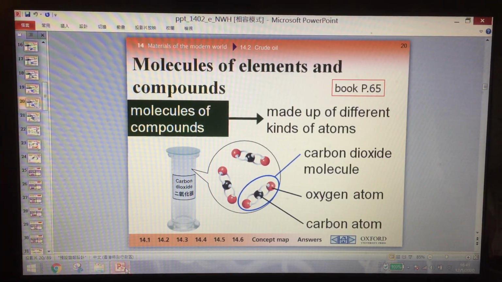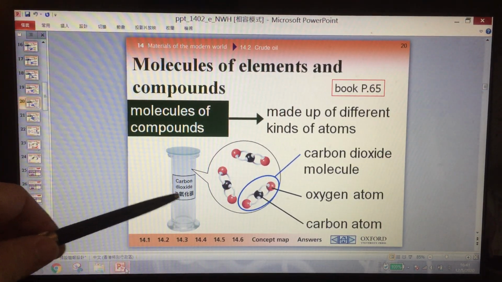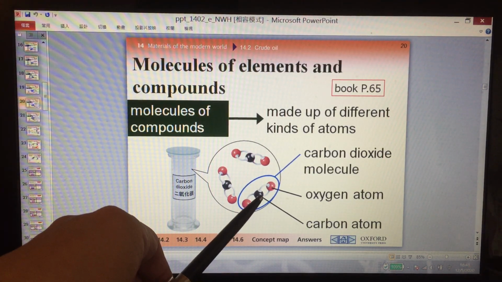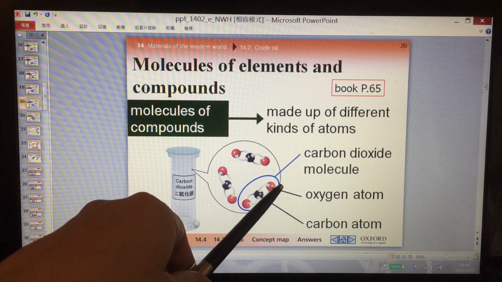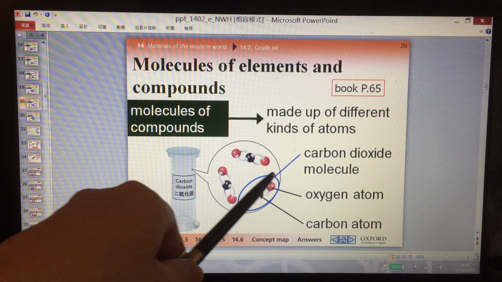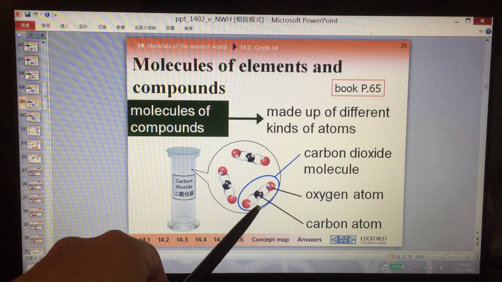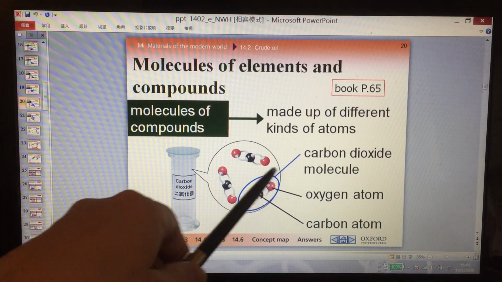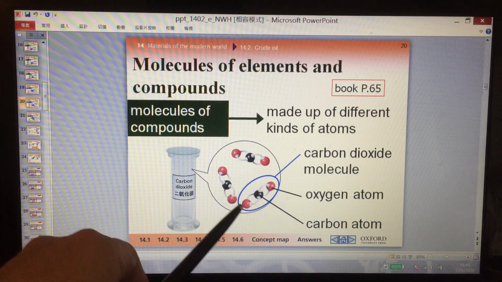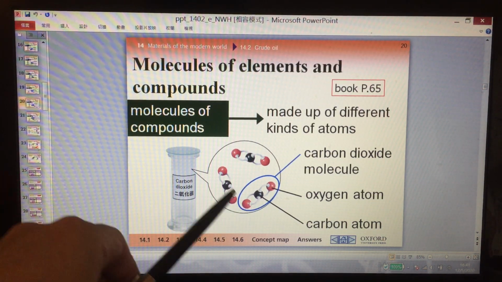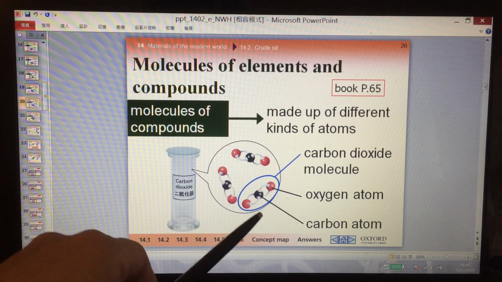This is carbon dioxide. You can see one carbon atom and 2 oxygen atoms joined together, and this is 1 carbon dioxide molecule. Of course, it is not an element because we have carbon and oxygen joined together. So carbon dioxide is a compound.